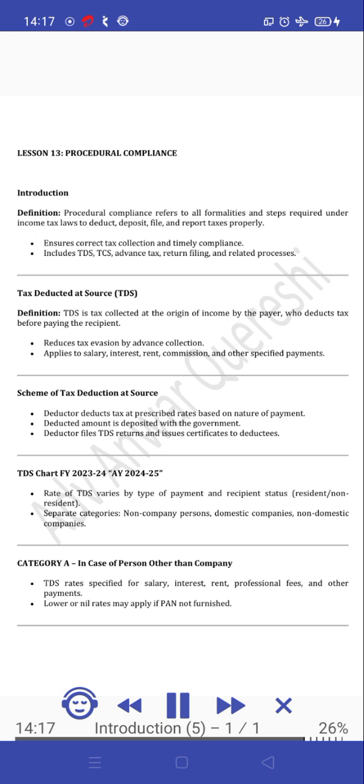Scheme of tax deduction at source. The deductor deducts tax at prescribed rates based on the nature of payment. The deducted amount is deposited with the government. The deductor files TDS returns and issues certificates to deductees.